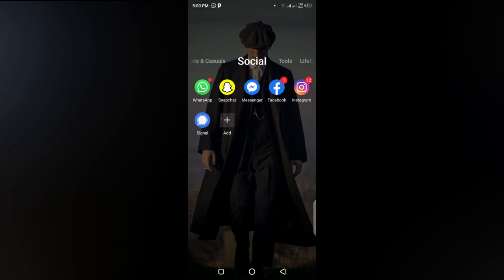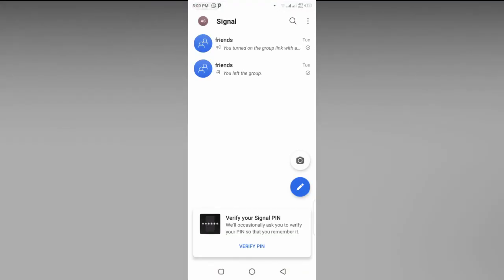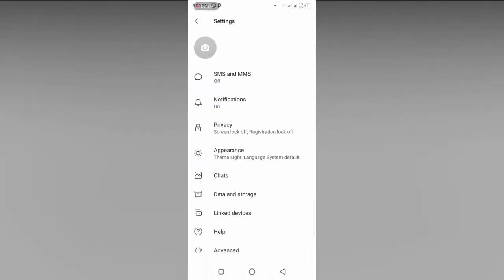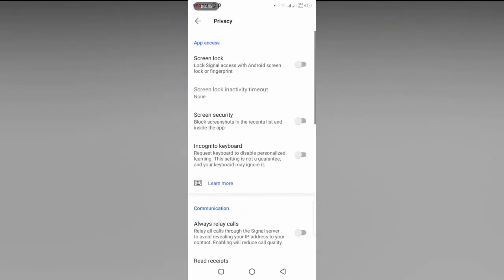Then you have to open your Signal application. When your Signal application is open, you have to go to the settings by clicking on these three dots. Go to the settings. When your settings are open, you will see the option of privacy here. Go to the privacy settings.